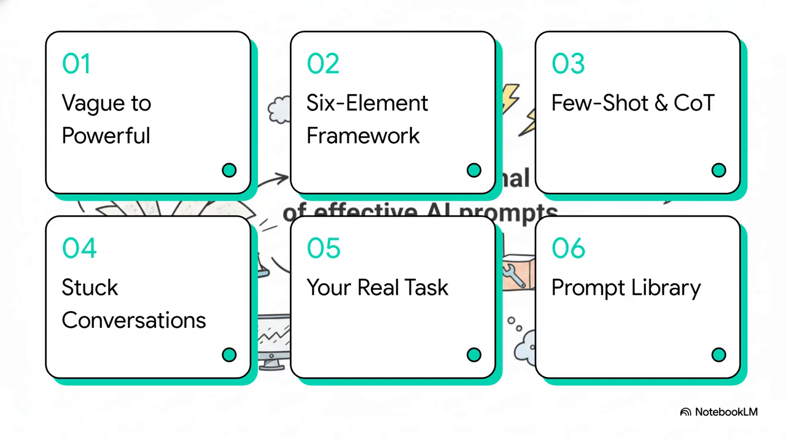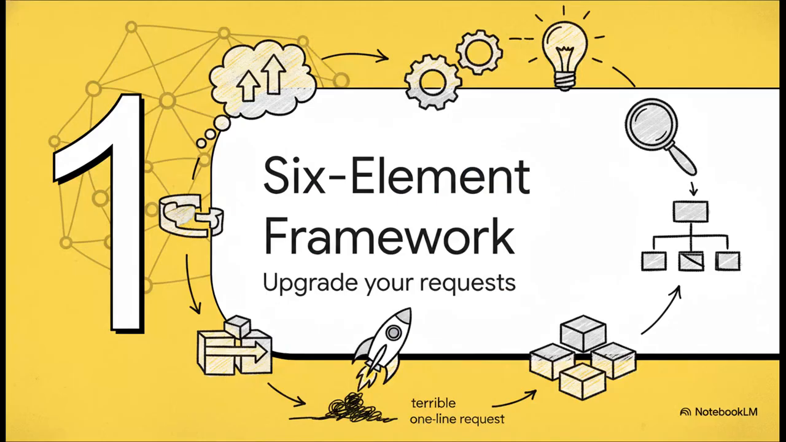So today, we're embarking on a real transformation journey. In this explainer, we're covering the move from vague to powerful, the 6-element framework, few-shot and chain-of-thought techniques, how to rescue a stuck conversation, mastering your real task, and finally, building your personal prompt library. Let's dive in. First up, the 6-element prompt framework.